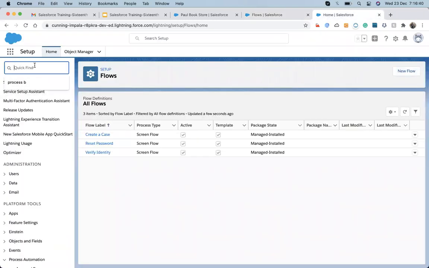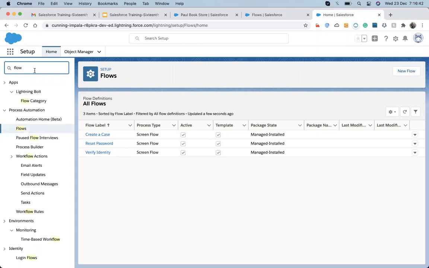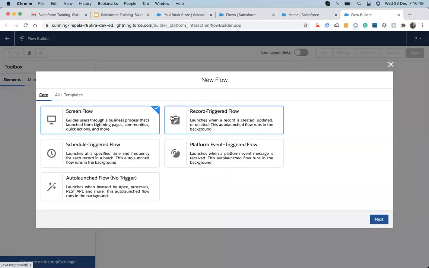For the flow, you just have to go to the setup and search for flow, and hit new flow. Now you can see that these kinds of flows are available: screen flow, record trigger flow, schedule trigger flow, platform event trigger flow, and autolaunch flow.